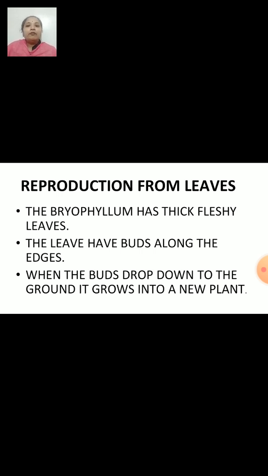Now, the leaf of Bryophyllum is thick and fleshy. They have small buds growing on the edge of the leaves. The buds are almost 1 centimeter in height. When the buds fall down to the ground, they form a new plant. Right? When they get detached from the leaf, they form a new plant.